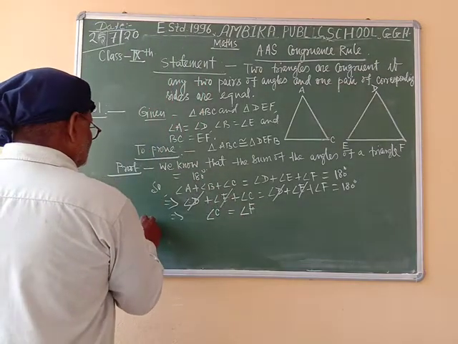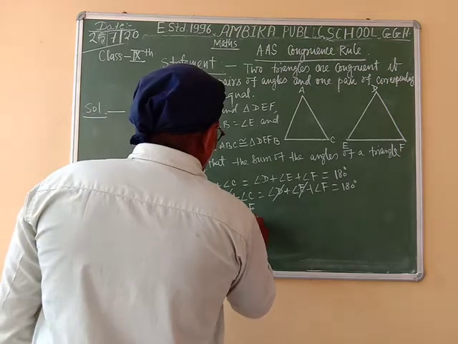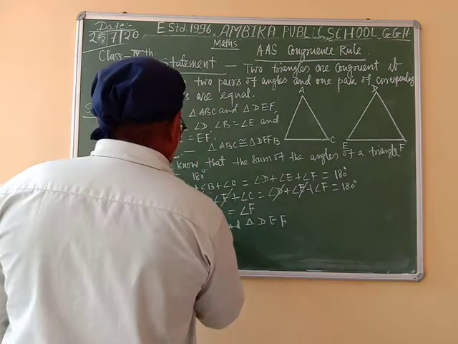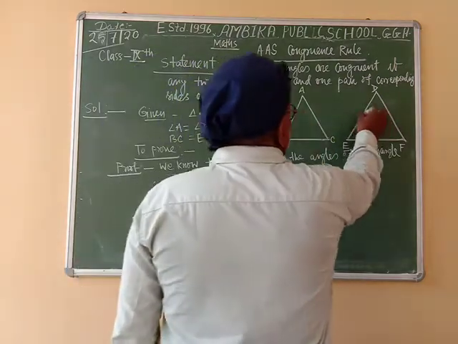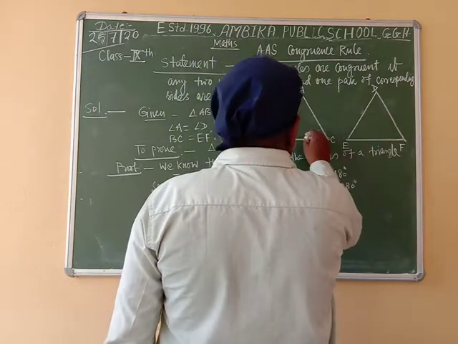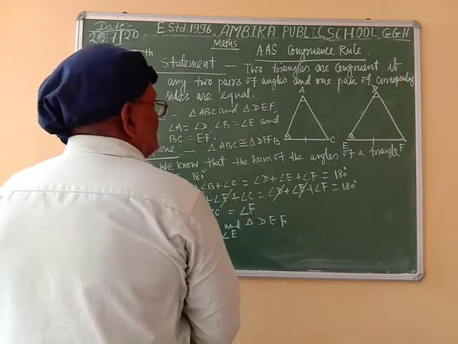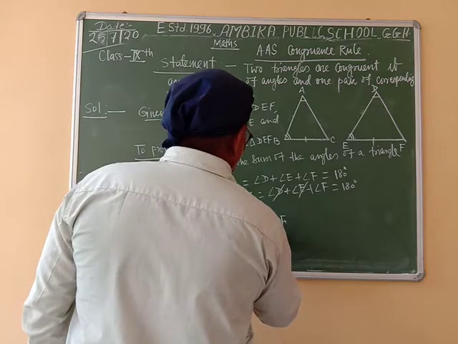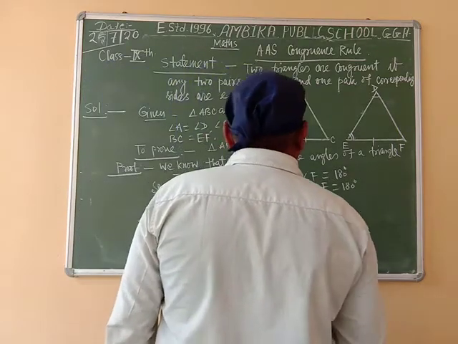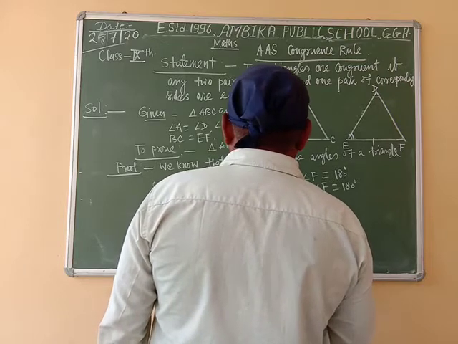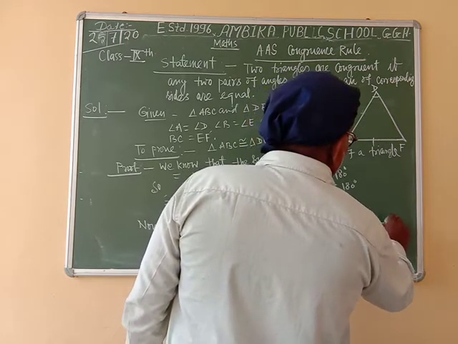Now, in triangle ABC and triangle DEF, angle B is equal to angle E, BC is equal to EF, and angle C is equal to angle F from (1).